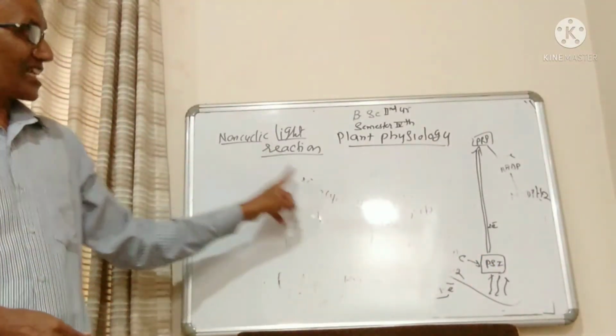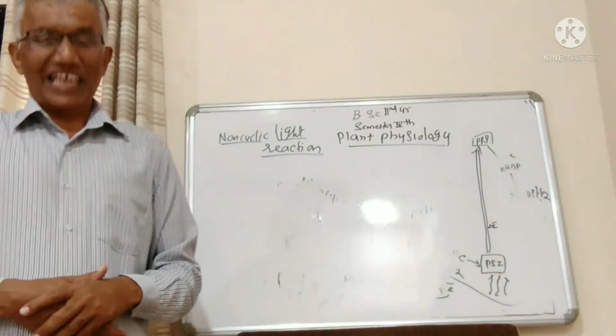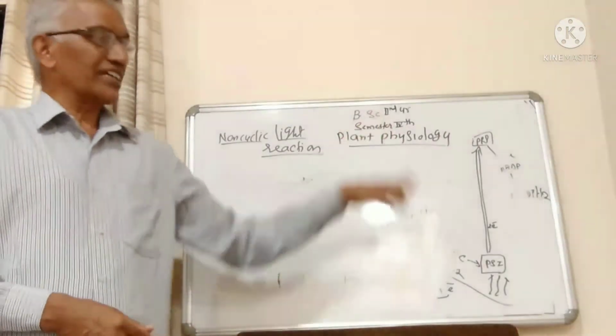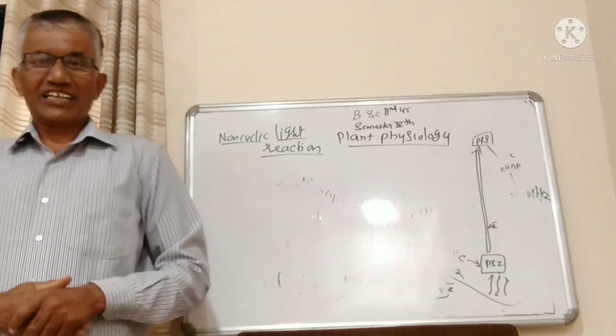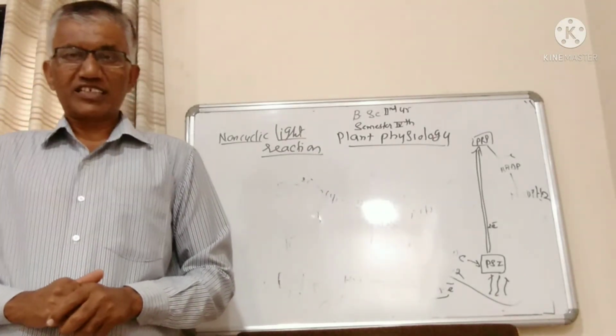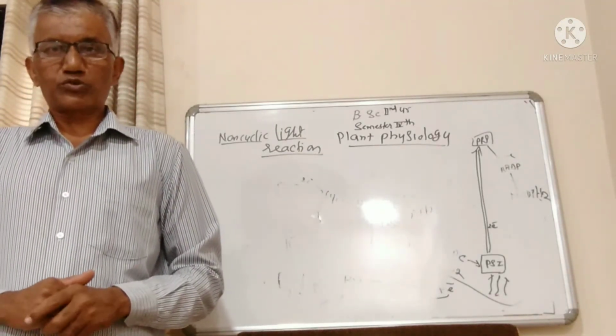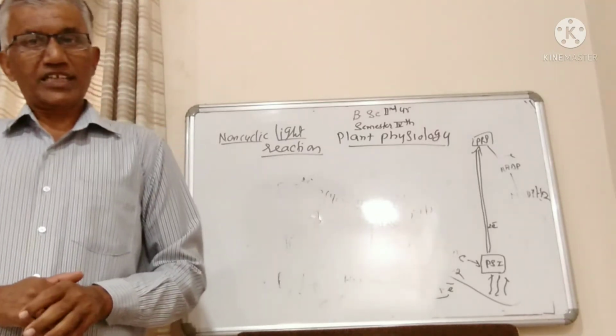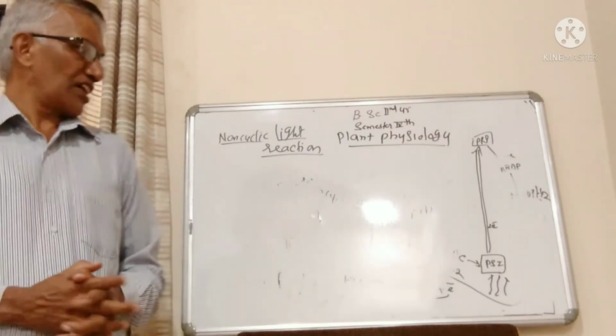Therefore it is known as cyclic light reactions or cyclic photophosphorylation. In each process, about 2 to 3 ATP molecules are going to be released.